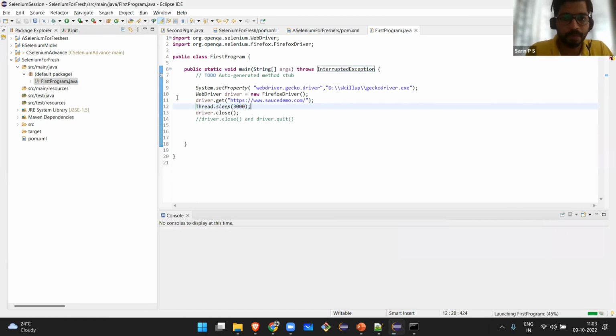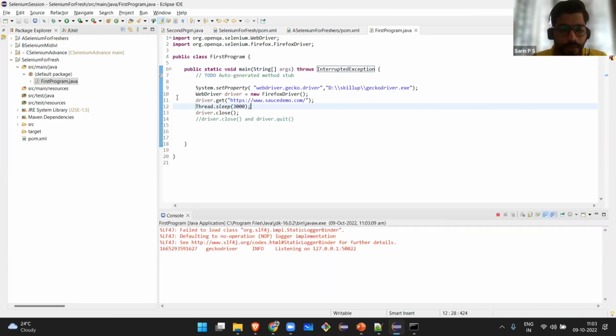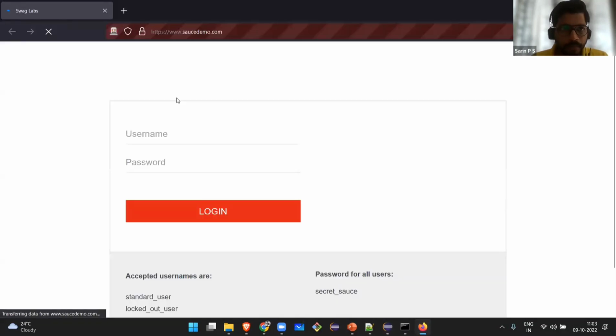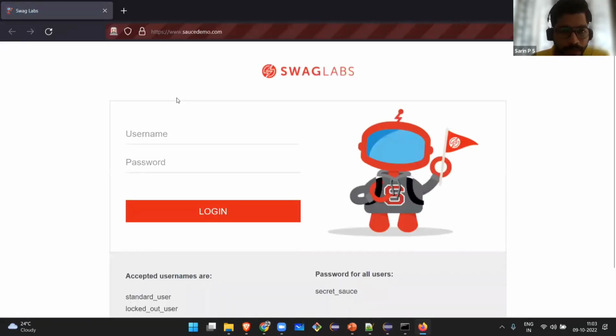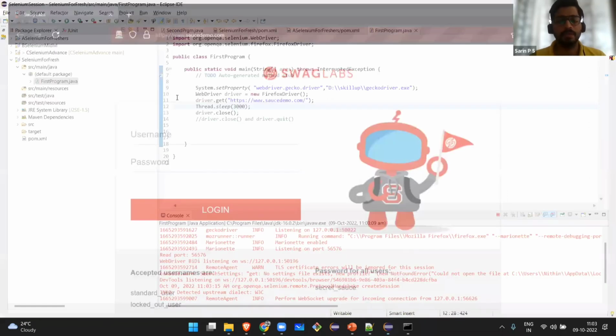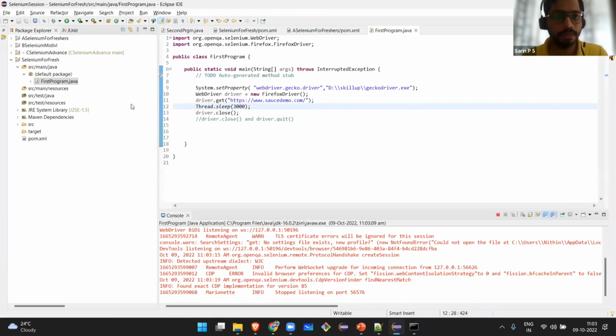Function F11 is the shortcut key for running it. Run it. So yeah, that particular URL is fetched. It will wait for 3 seconds and then it will get closed. Okay. So this is how you should start. Freshers out of the college, if you want to try some Selenium, you can continue with this.